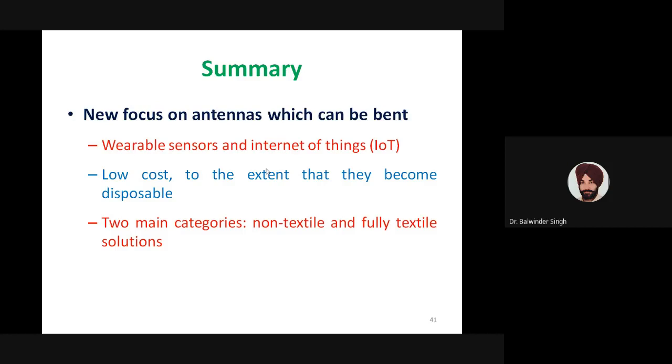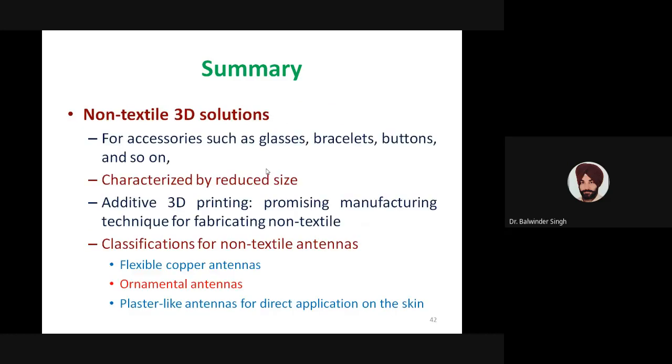We discussed two main categories of antennas: non-textile antennas and fully textile antennas. Under non-textile antennas, we focused on antennas which are generally made part of 3D solutions, such as glasses, buttons, bracelets or other objects worn by humans. The main characteristic of these 3D non-textile solutions is that we need to design antennas with small size.